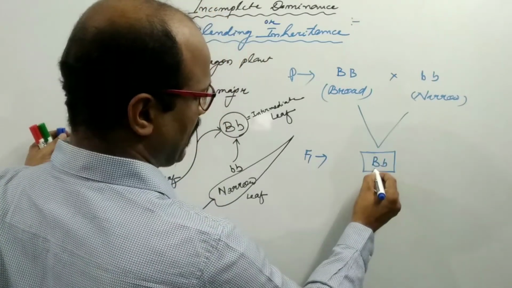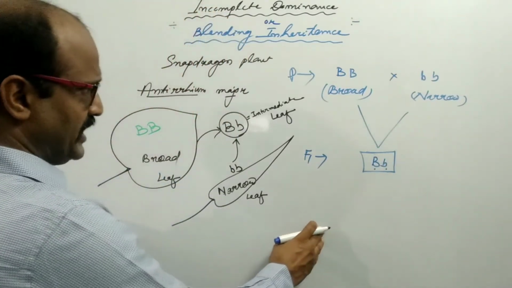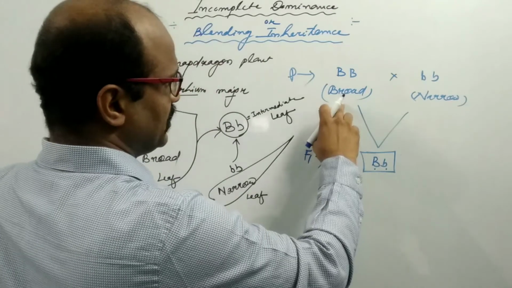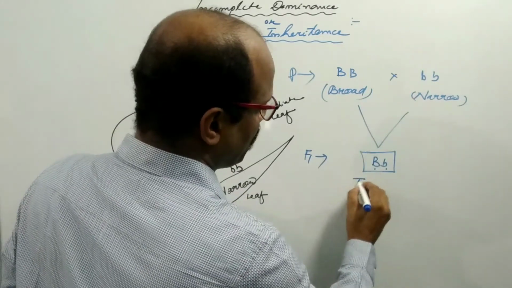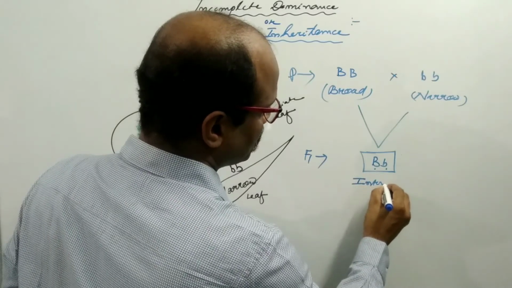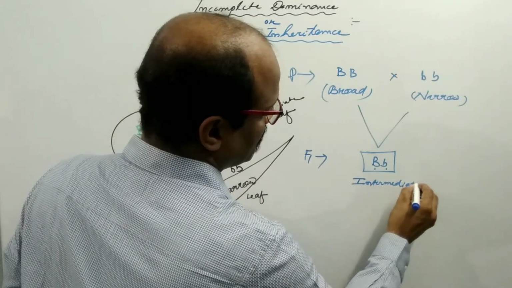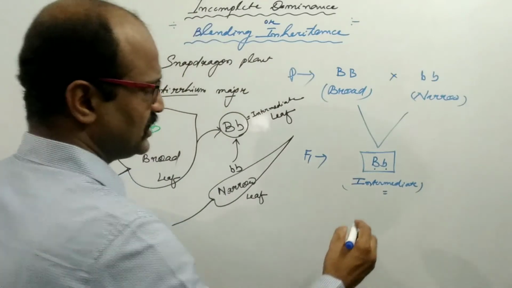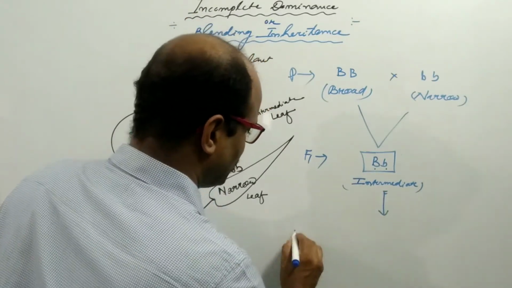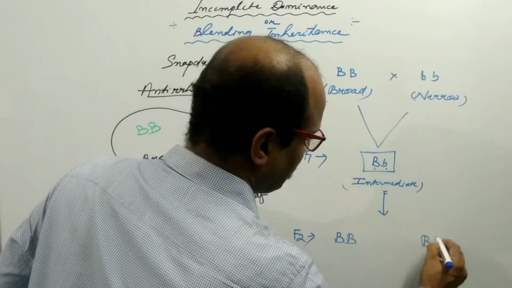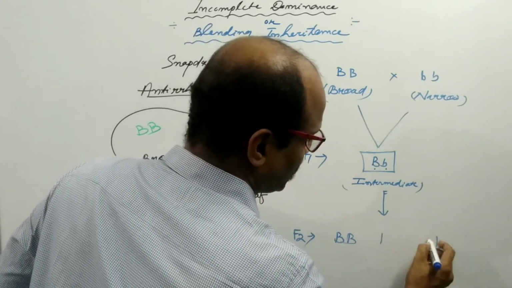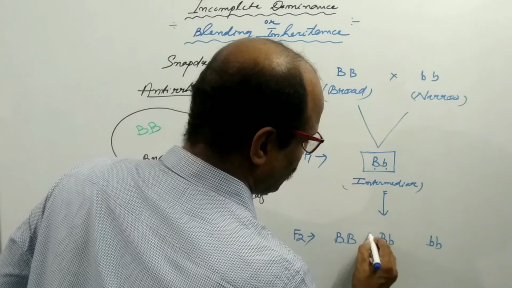Because of the presence of capital B, small b, it would be neither broad nor narrow; it becomes an intermediate leaf. In the F2 generation, again the same finding: capital BB, capital B small b, small bb, capital B small b.